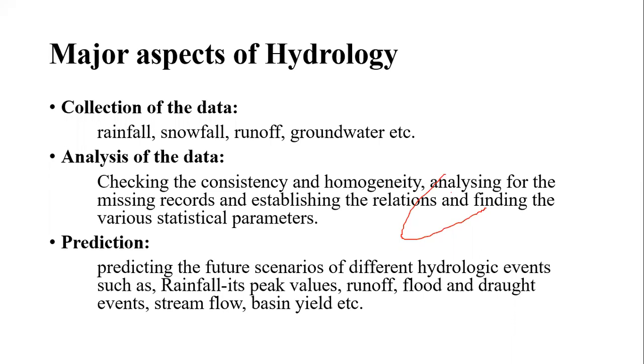Many times we get notifications from the government agencies in the monsoon that there will be a flood condition and some regions must be vacated, the regions nearby the rivers. Those forecasts or predictions are based on the analysis of the data itself.